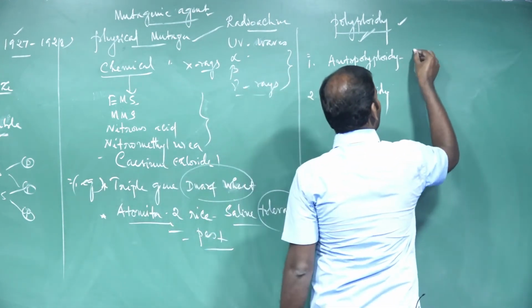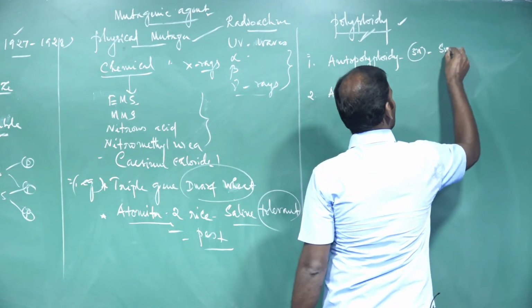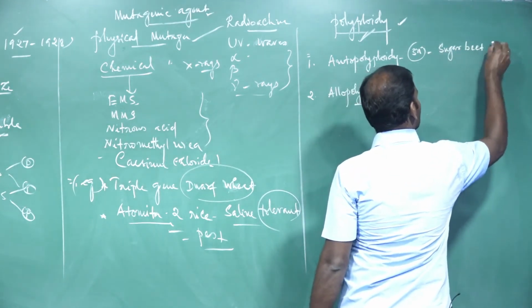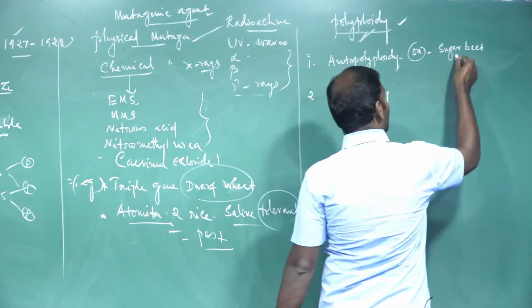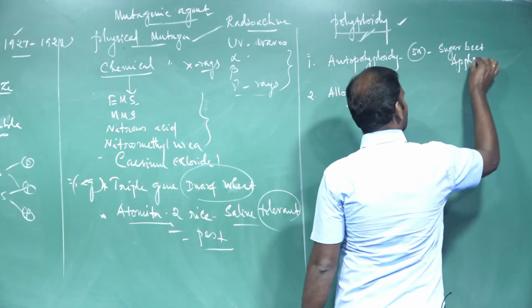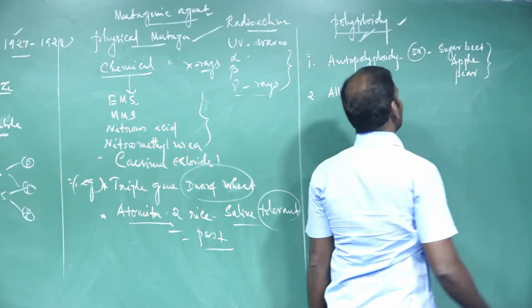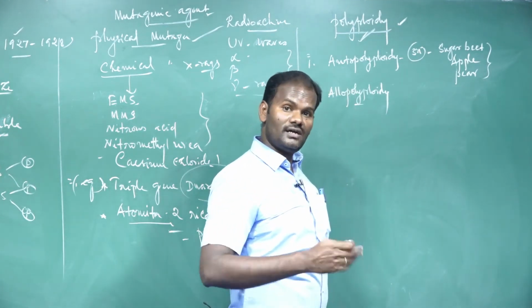For example, the 3N condition, triploid condition, in sugar beet, sweet potato, apple, pear. These are examples of triploid conditions. Their chromosomes are automatically doubled.